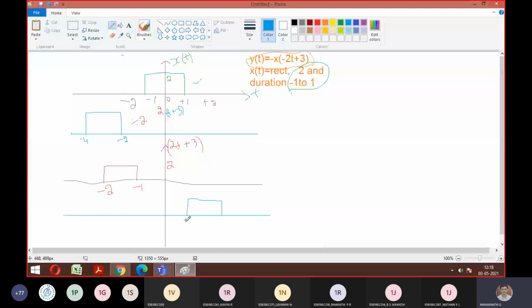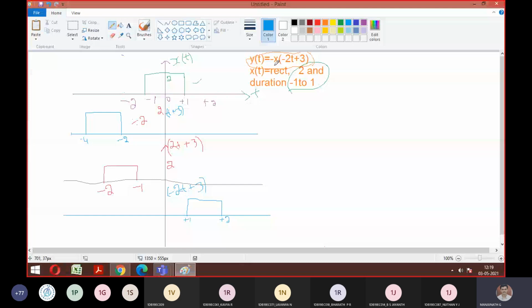Along with that, they have not ended. They asked one more thing for you. What is that one more thing? It says minus of that completely. So minus means what should be done? The amplitude should go negative. Good. So instead of +2, I should get -2.